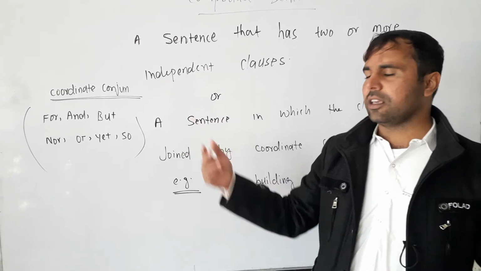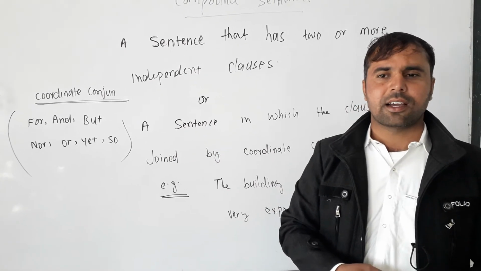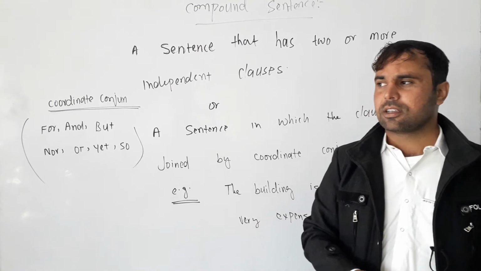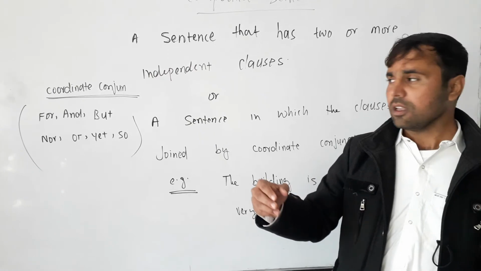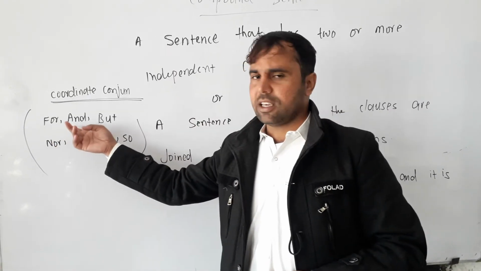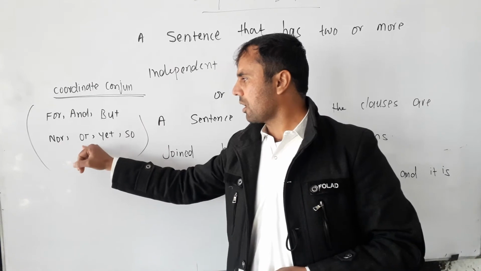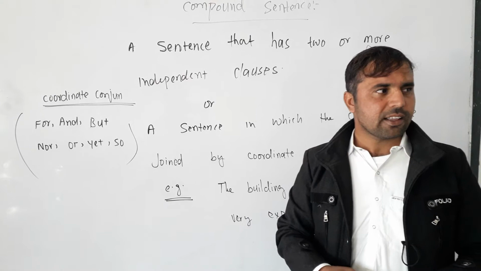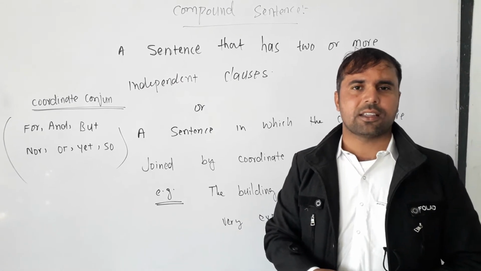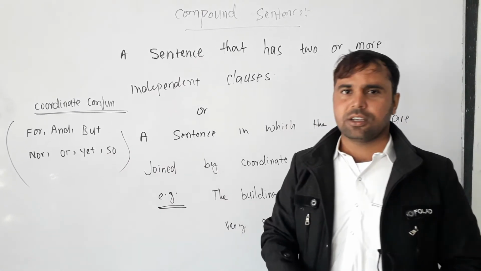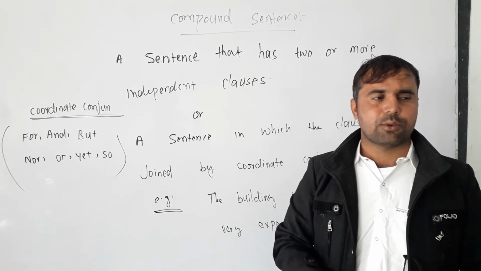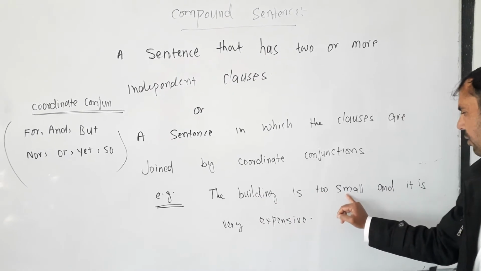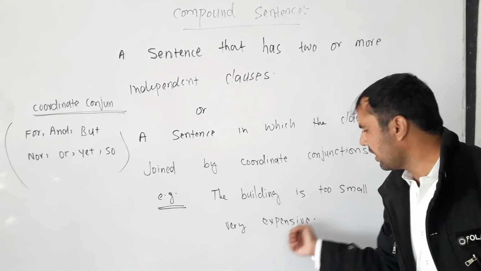Or we can say that the sentence in which the clauses are connected to one another by coordinate conjunctions. Coordinate conjunctions are for, and, but, nor, or, yet, and so. If we have a sentence in which the clauses are joined to one another by these conjunctions, we also call it a compound sentence. For example, the building is too small and it is very expensive.